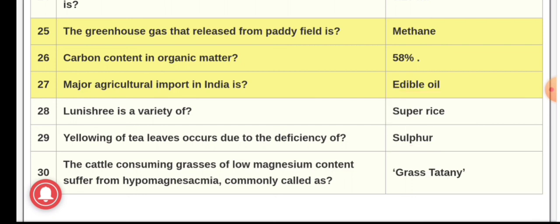Question number 30 and the last question. The cattle consuming grasses of low magnesium suffer from hypomagnesemia, commonly called grass tetany. So it is the disease which is caused when the cattle consume grasses of low magnesium content.